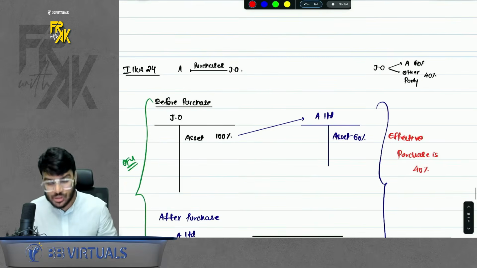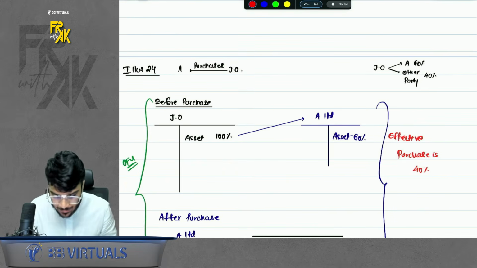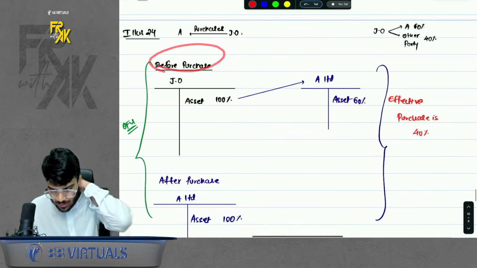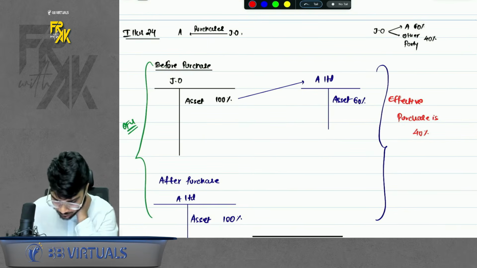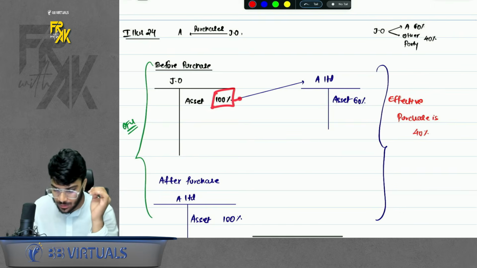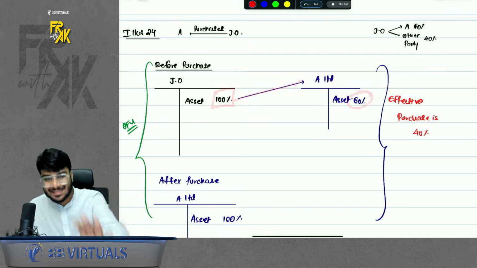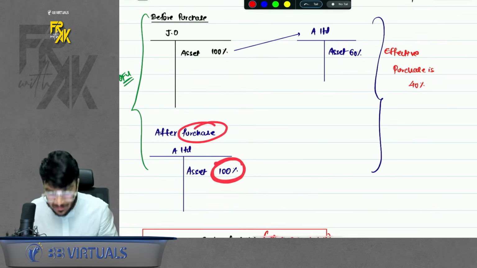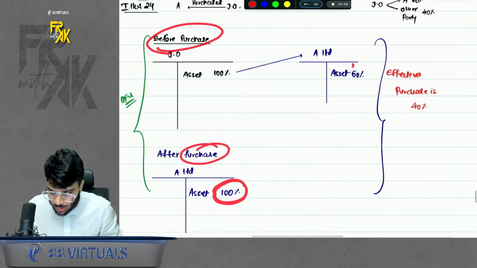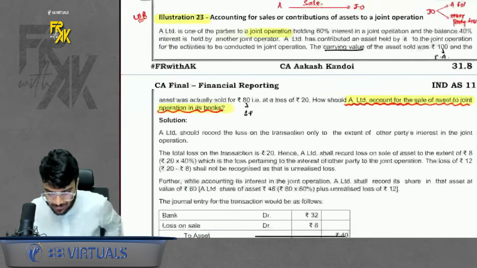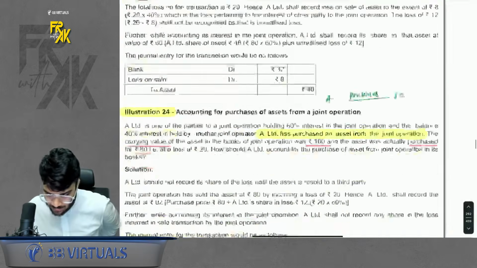Same is illustration number 24. The only difference is here A is purchasing from joint operation. So if you see closely, before the purchase, asset was with joint operation, 100% of it. And if 100% was with joint operation, A would have recorded 60% already. Now after the purchase, A gets 100% of the asset. So before purchase, A already had 60%. Now A has 100%. So the effective purchase is 40% only. So when A records, A will record not the whole purchase, but only the 40% of it.